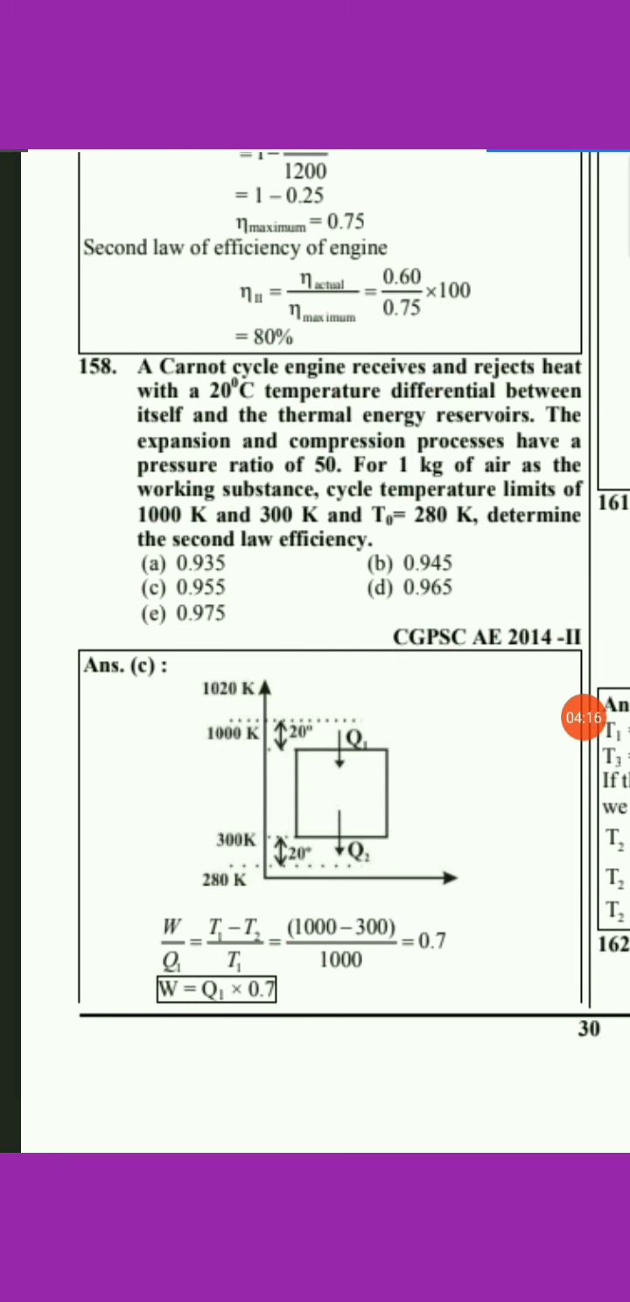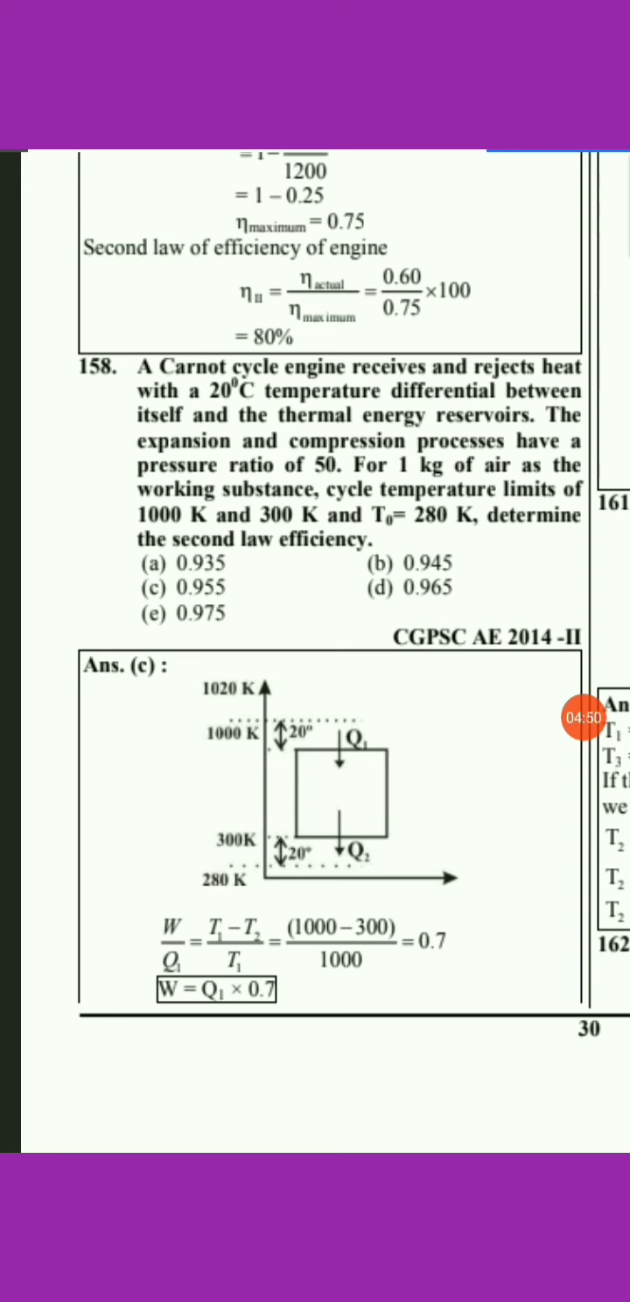Similarly, find out the W max. As the temperature differential is 20 degrees Celsius on each side, in terms of Kelvin also there will be a temperature difference of 20. So W max upon Q1 can be written as (1020 minus 320) divided by 1020, as there is a temperature difference of 20. We will get W max in terms of Q1, that is 0.725 Q1.